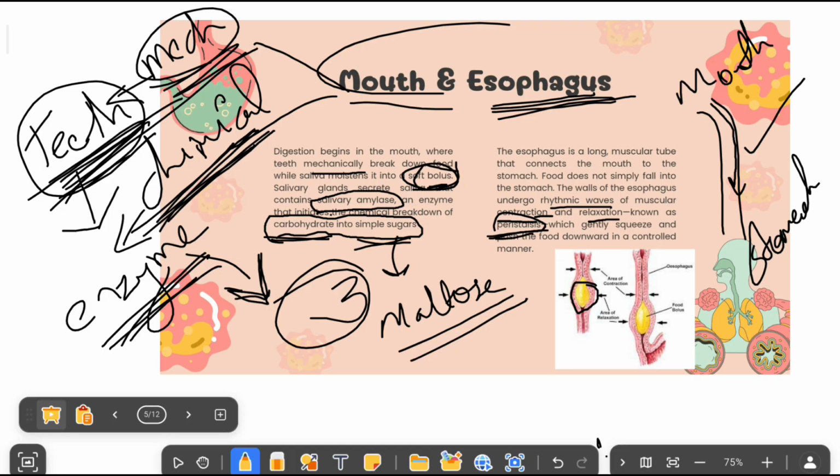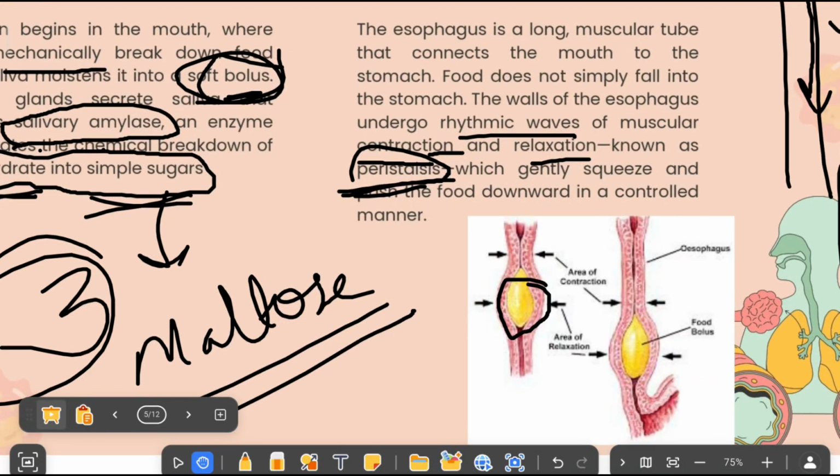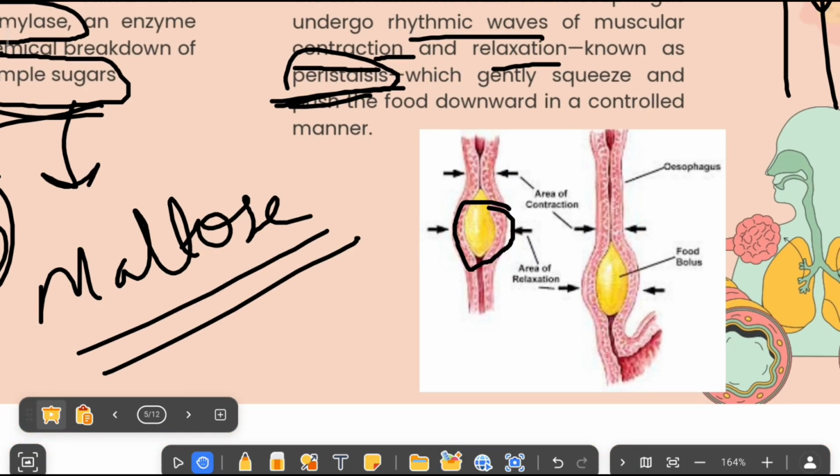Here you can see this area. If you are looking at this esophagus, let's zoom in on this. When we are looking at this esophagus, you can see in this area there is a contraction. This area is getting contracted, and this area is relaxing. When it is relaxing, it will open this end, and when this area is contracting, it is going to close, so that the food particle will move towards the stomach. Now this is peristalsis.